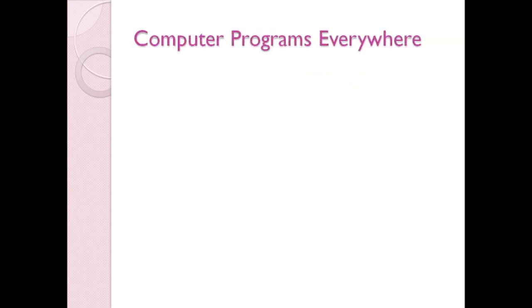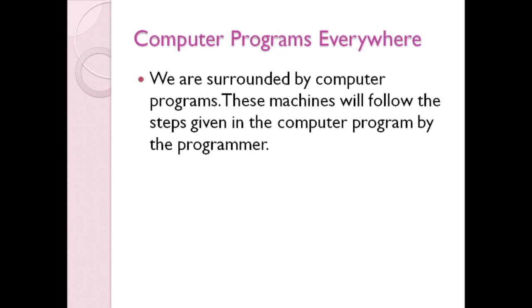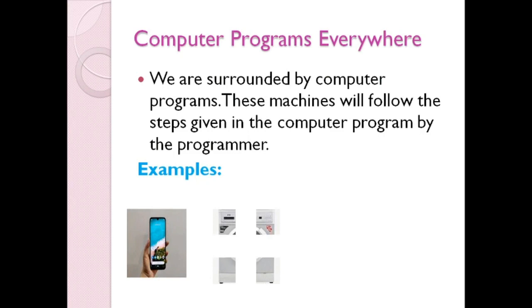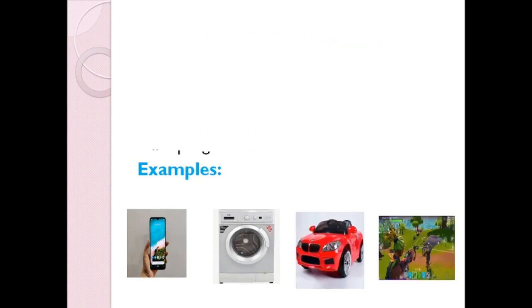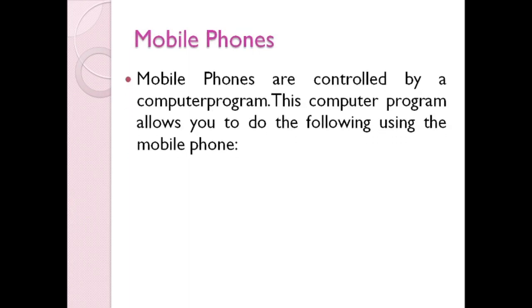Computer programs everywhere. I hope all of us know today's world is occupied by machines, especially computers performing a major role. So we are surrounded by computer programs. These machines follow the steps given in the computer program by the programmer. Examples: mobile phones, washing machines, cars, and computer games. So many of the devices, home appliances, and gadgets we use every day are controlled by a program.